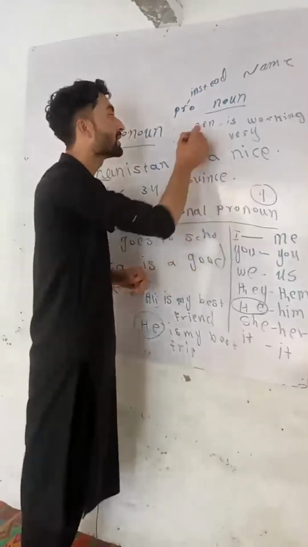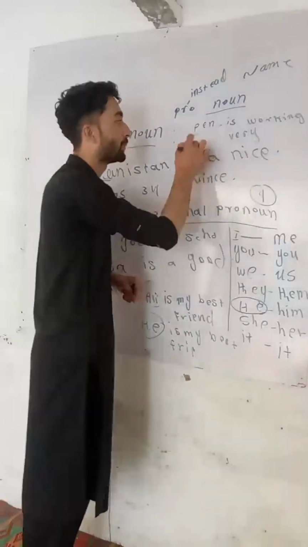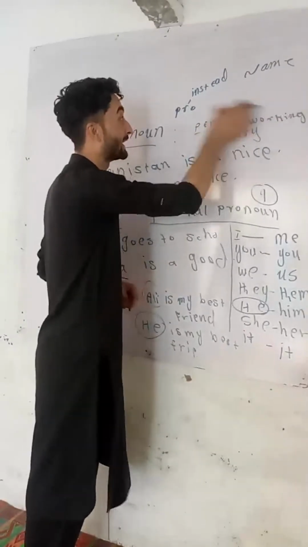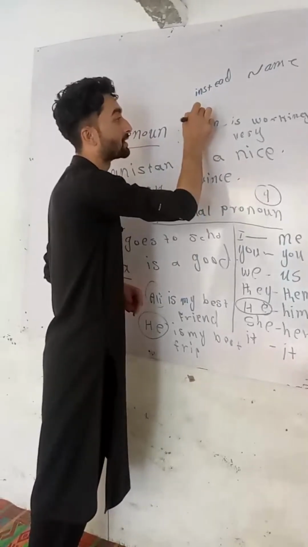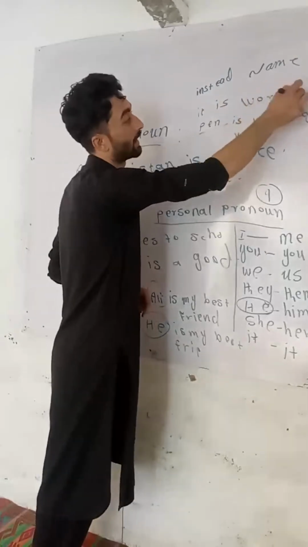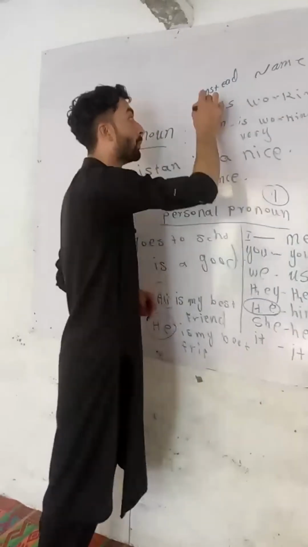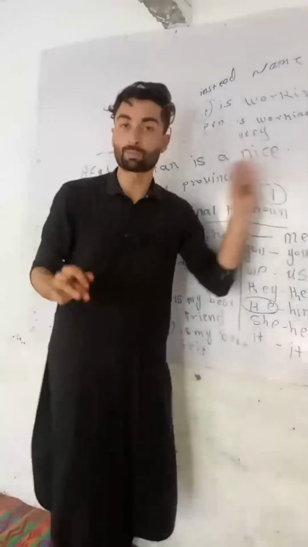What do we use instead of pen? You might have something in your mind. For example, we use it. Instead of pen, we use it. It is working very well. So a personal pronoun is used instead of pen.